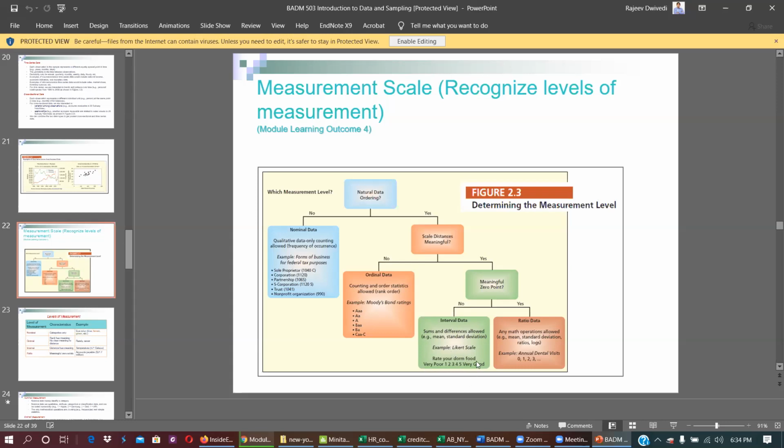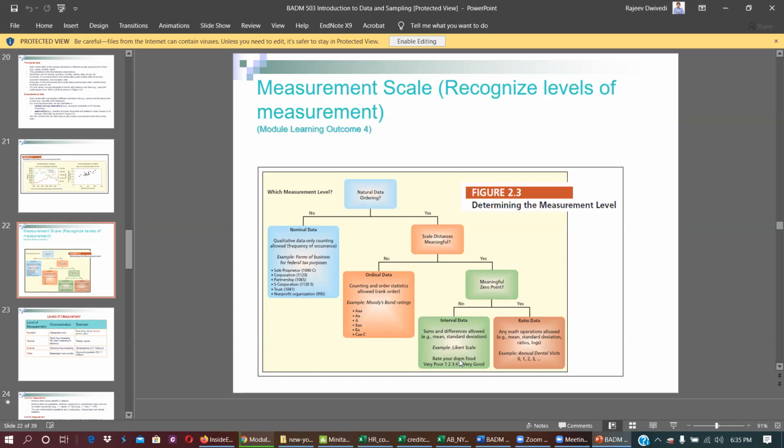That is interval data. And another example, Likert scale is one of the examples that we always fill out in the survey: rate your opinion on customer satisfaction. What is your satisfaction level on a 1 to 7 point scale? One is least, 7 is highest. That is interval data, because 1 to 2 is exactly the same difference as 3 to 4.